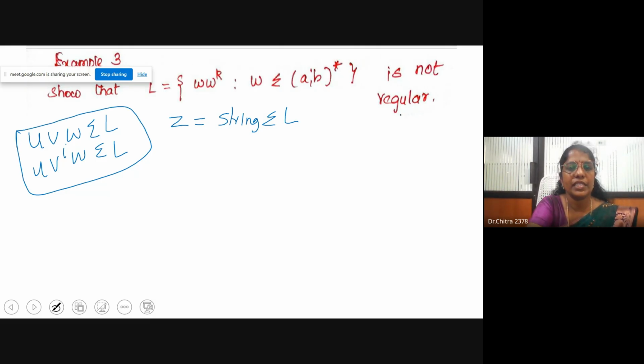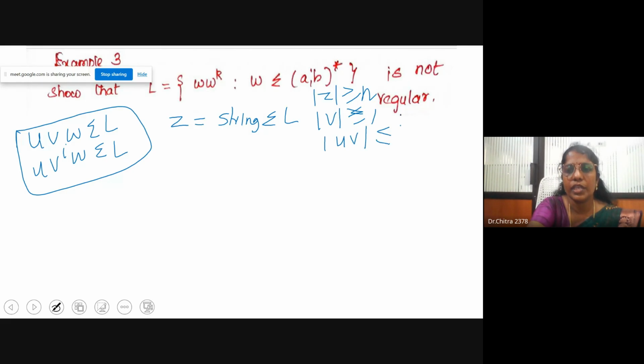For that, first consider the modulus of z. The conditions are: modulus of z is greater than or equal to n, modulus of v is greater than or equal to 1, and modulus of uv is less than or equal to n. You should check these conditions also.